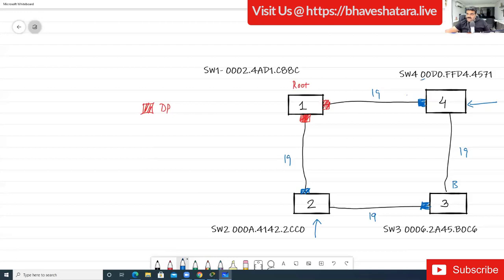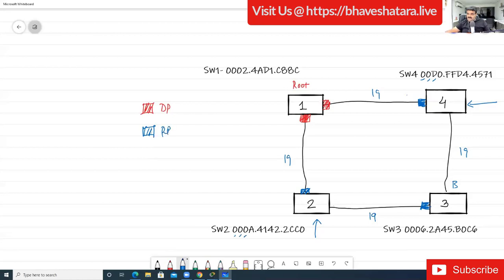Here we have 0, 0, 0, and D over here, and 0 here. After the BPDU messages are exchanged, the lower MAC address is selected as the root bridge. Because switch 2 has the lower MAC address of this neighbor, this port is now designated. And this port is now a root port.